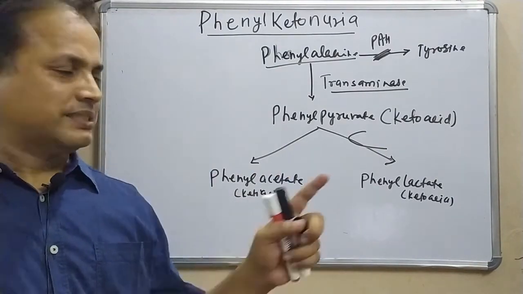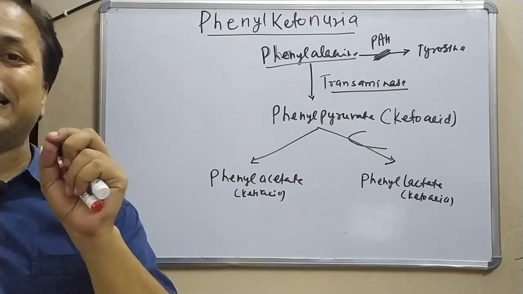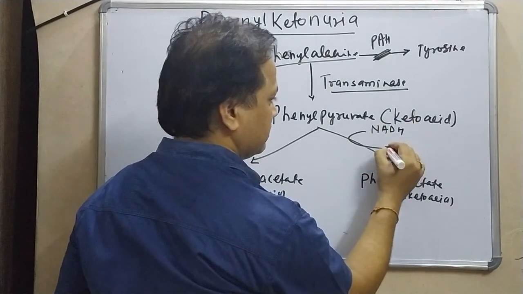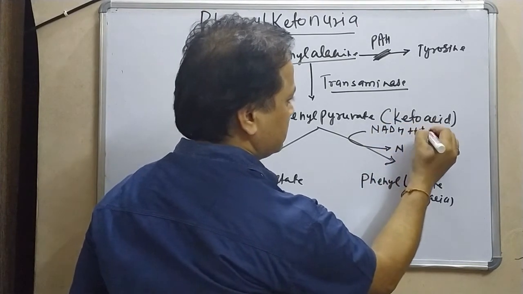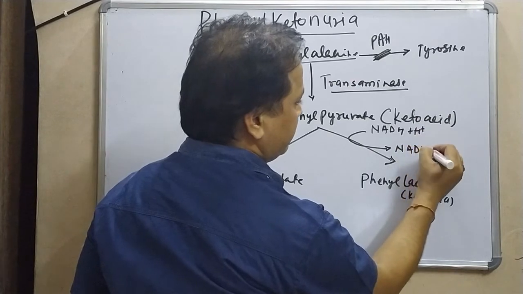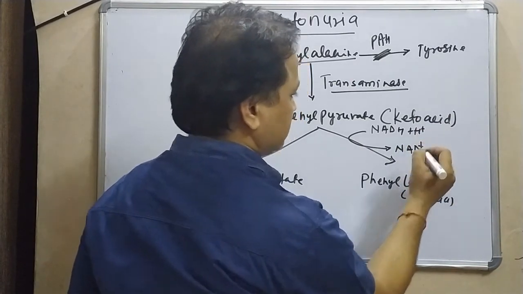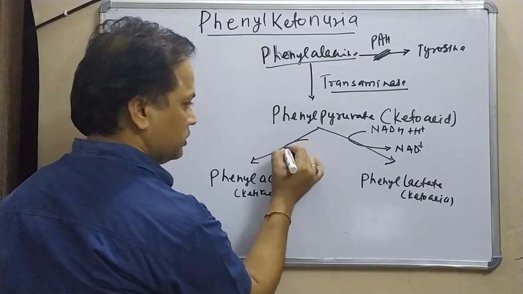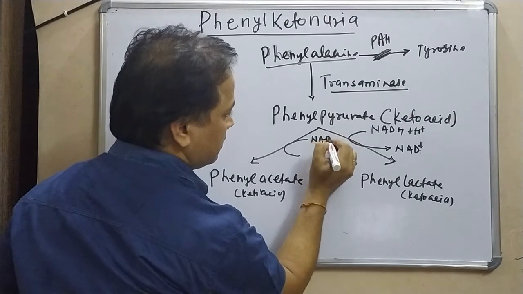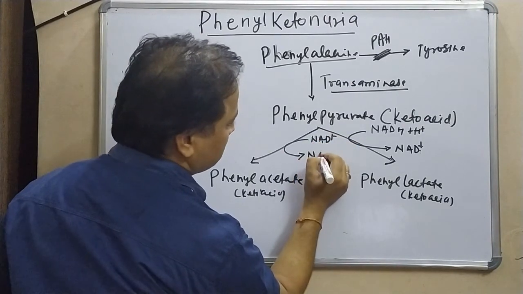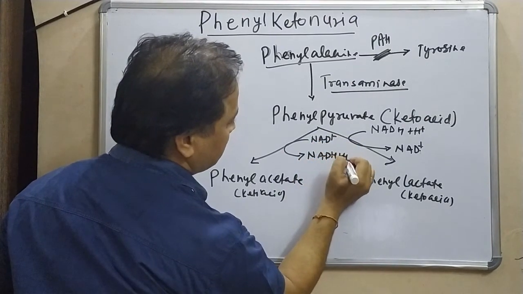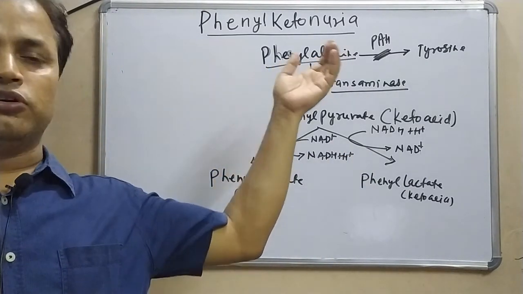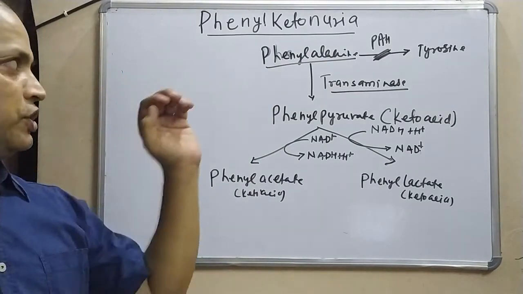Now, both these reactions use NADH. This one is going to use NADH, giving you NAD plus H plus. And in this case, it is going to use NAD plus in the reverse direction, converting NAD plus back to NADH plus H plus.